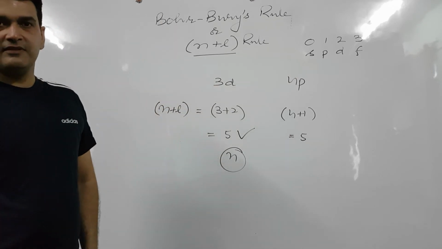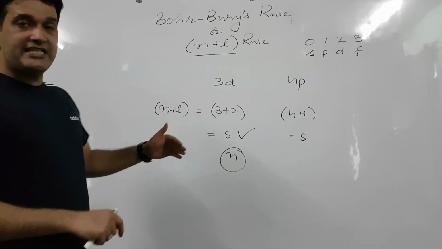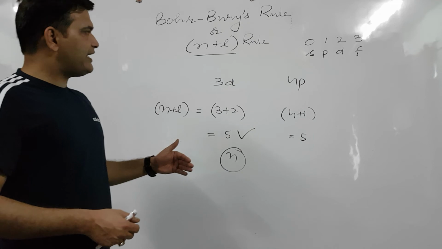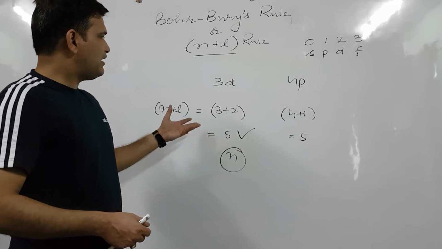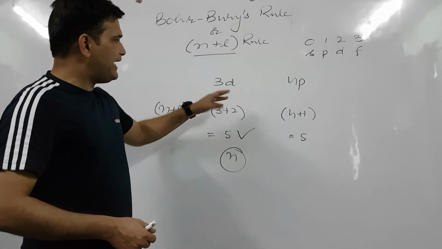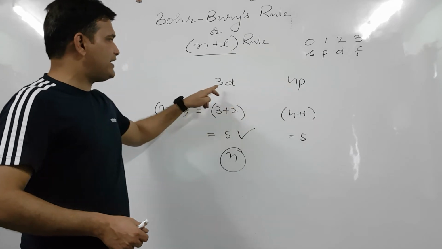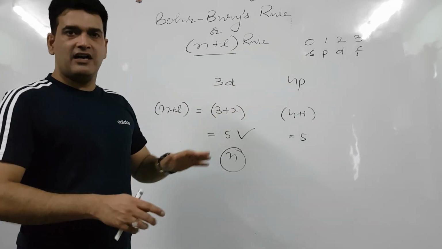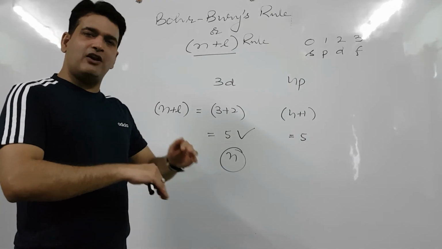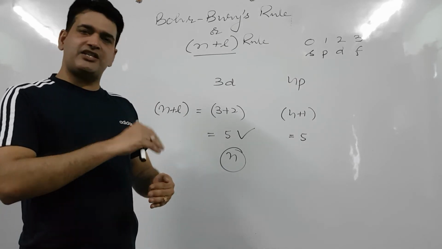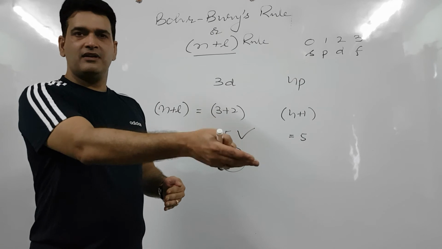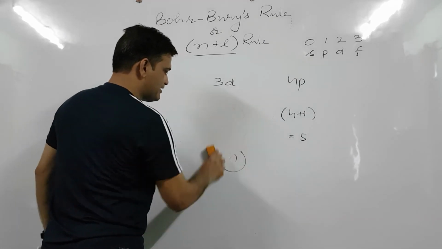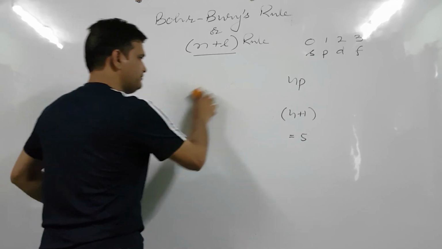But there is a magical triangle by which we need not go individually to calculate the n plus l value of the orbitals. Rather, we will automatically know which orbital will come after. So let us study that magical triangle.